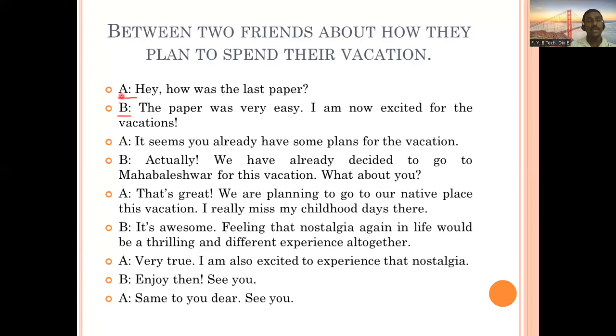So let's see. First of all, the situation. What situation is given? Between two friends. If it is between two friends, is the situation formal or informal? Informal. It is between two friends, about how they plan to spend their vacation. So they are going to make a plan. It begins. A says, "Hey, how was the last paper?" Now it's B's turn. B says, "The paper was very easy."